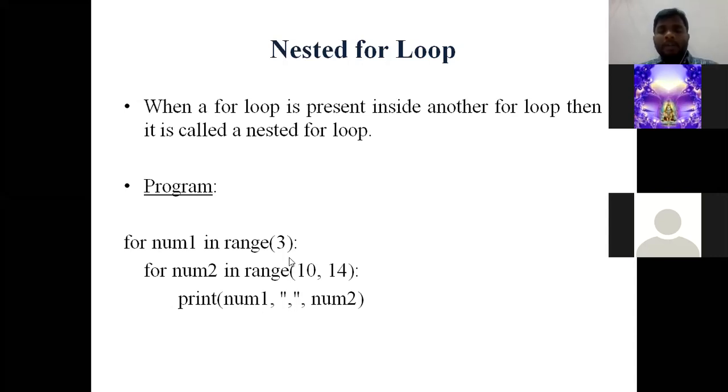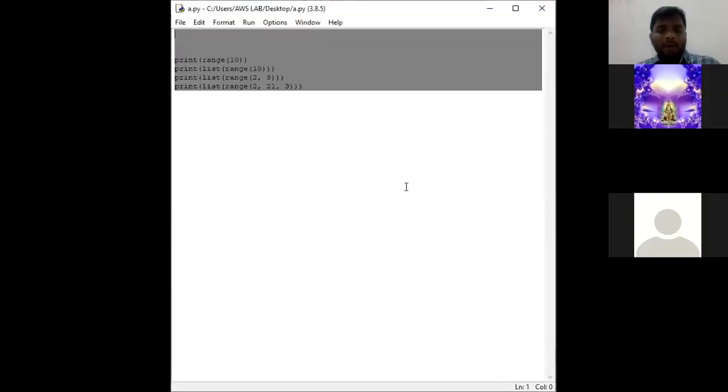Okay. Now once we shall check out. We shall execute the same program and we shall check whether what I am telling you is correct or not. Next again go to the IDLE page, take a new file, and name it a.py or anything which you want.